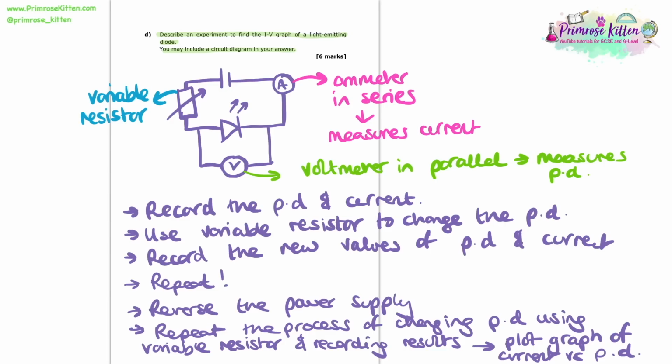In these 6-mark questions, we don't want to limit ourselves just to saying 6 points. In any other question, that's a fine method, but these 6-mark questions, instead we're being marked slightly differently. We need to make sure that we give as full an answer as possible and not just give a few points that we'll do at the beginning of the experiment. We make sure that we talk our whole way through from the beginning, the middle and the end of this experiment, and we talk about any apparatus and measurements that we need to take. So there we are. This would be our perfect model answer. This is a very common question, so by all means, get writing this down and get learning this.